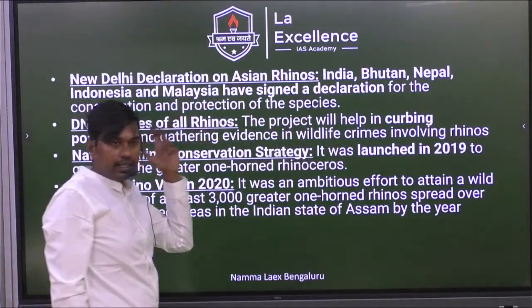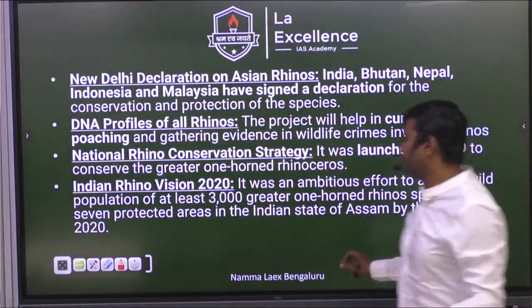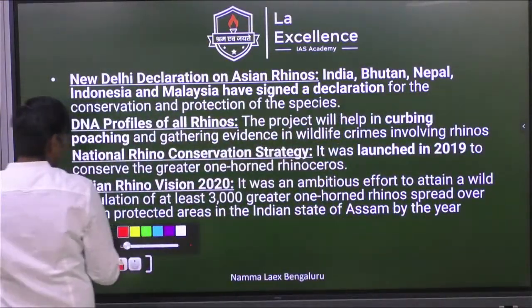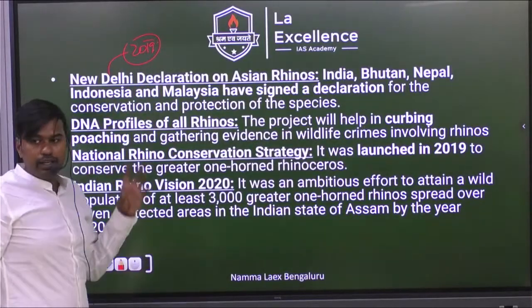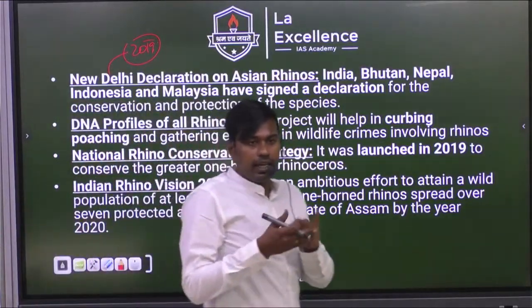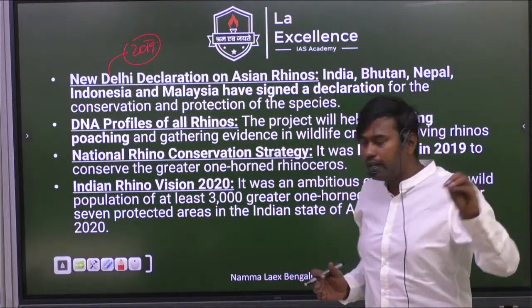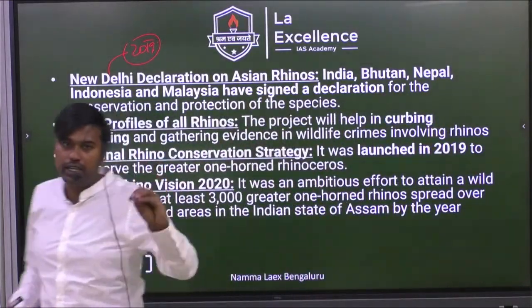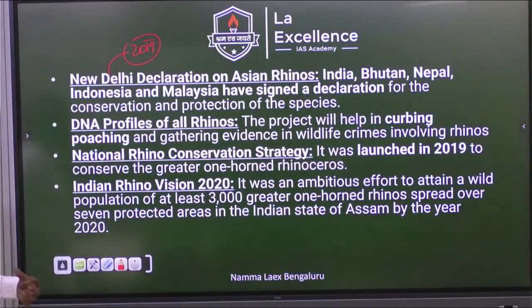Kindly write it. This is a declaration regarding rhino which was signed in 2019. It is signed by 5 rhino range countries. What are the 5 rhino range countries? India, Nepal, Bhutan, Malaysia, Indonesia. These countries have agreed in 2019 for protecting the rhinos. That is the New Delhi Declaration on Asian Rhinos.